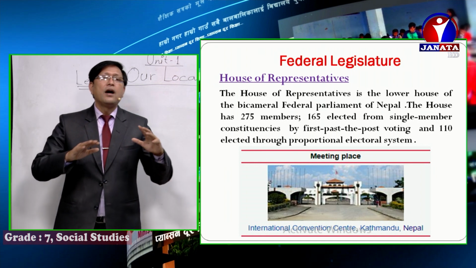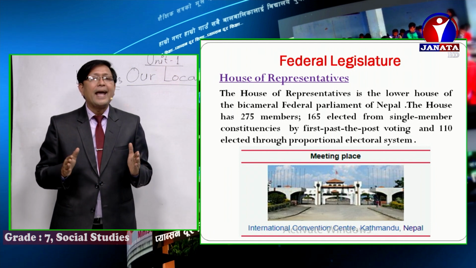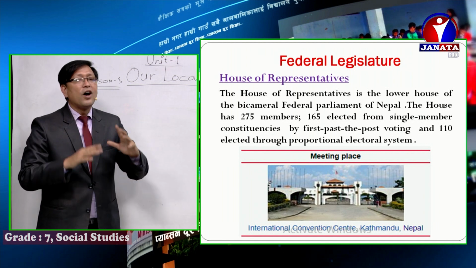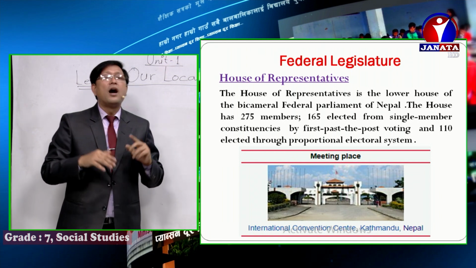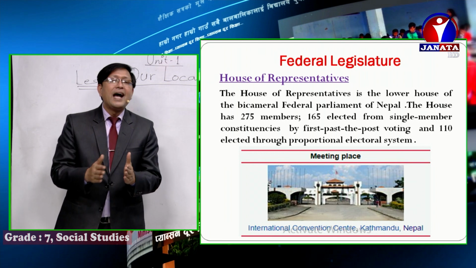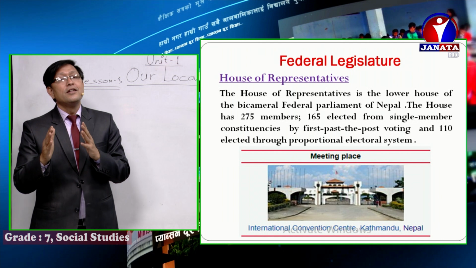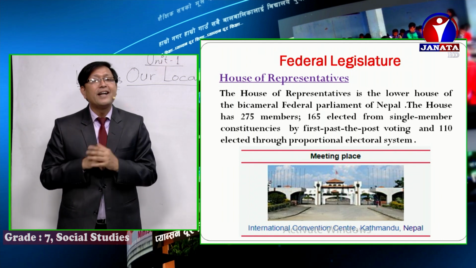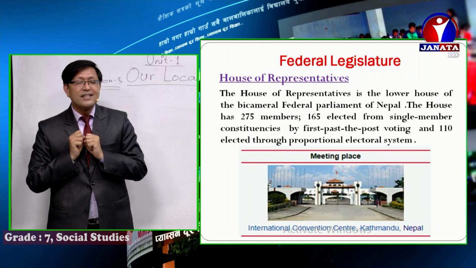Boys and girls, across Nepal there are 165 constituencies, and from each constituency one member gets elected. So 165 members get elected, and the remaining 110 are elected through the proportional electoral system. Altogether, how many members? 165 plus 110 is equal to 275 members.